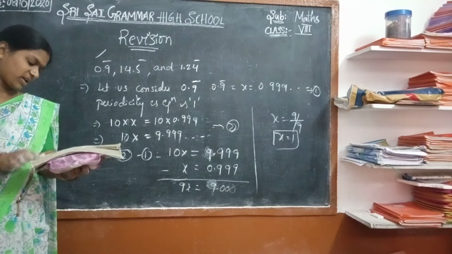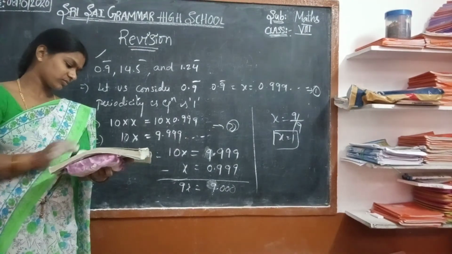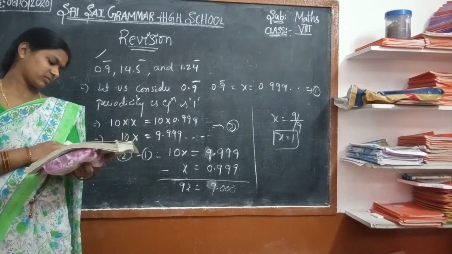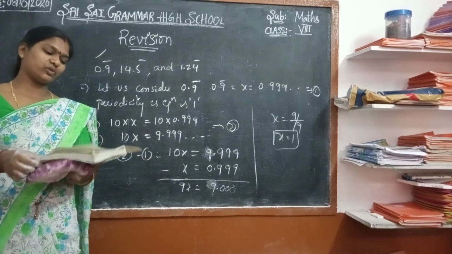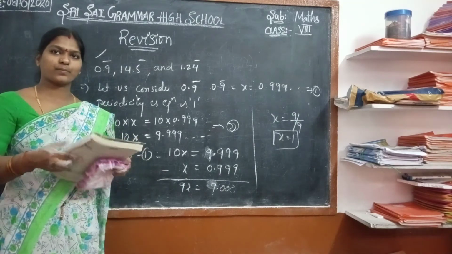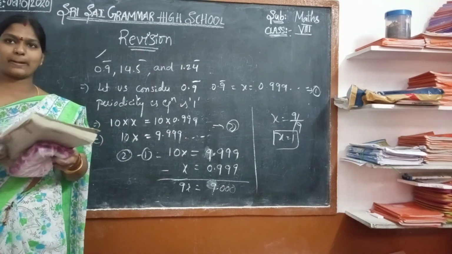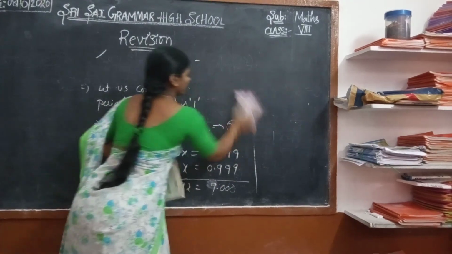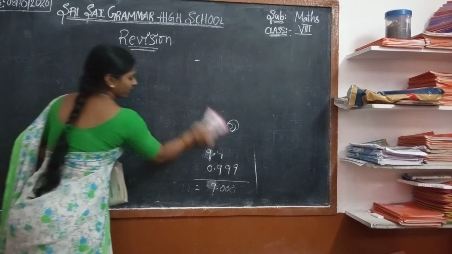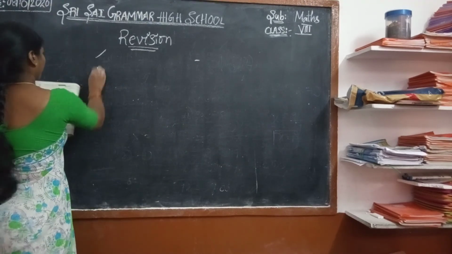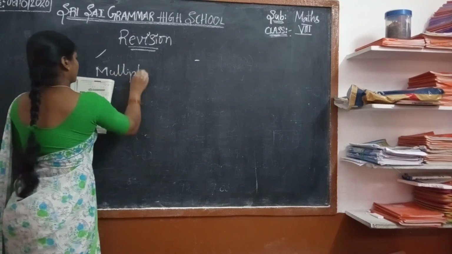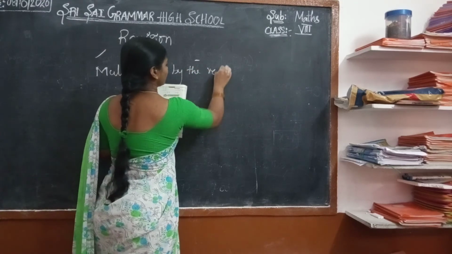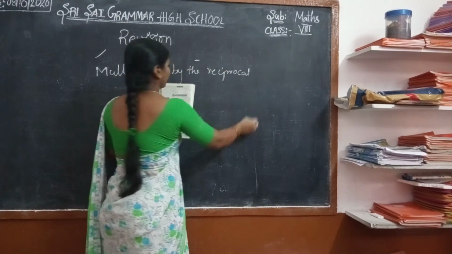Now the remaining problem. They have given to multiply a number by the reciprocal. Multiply 2 by 11 by the reciprocal of the other number. What is the reciprocal of 1 by 5?